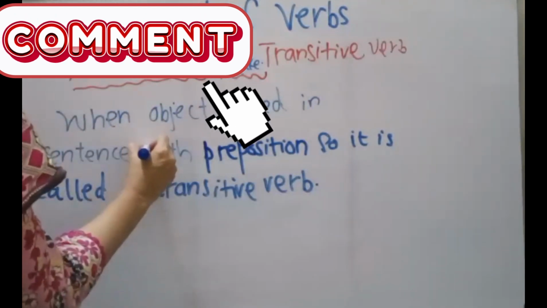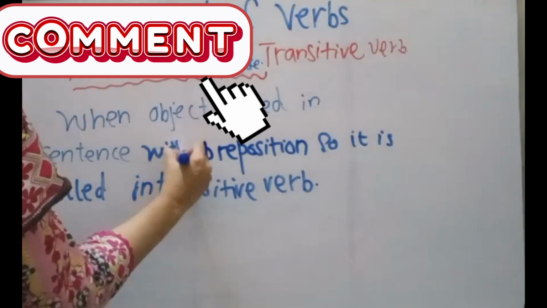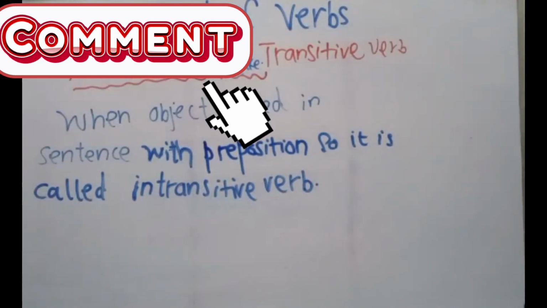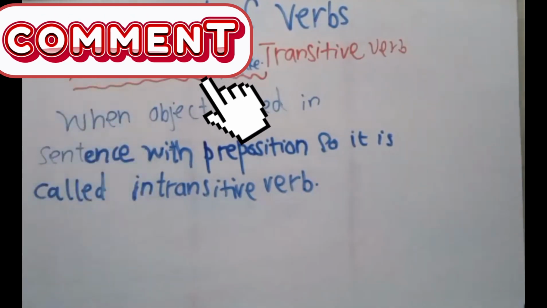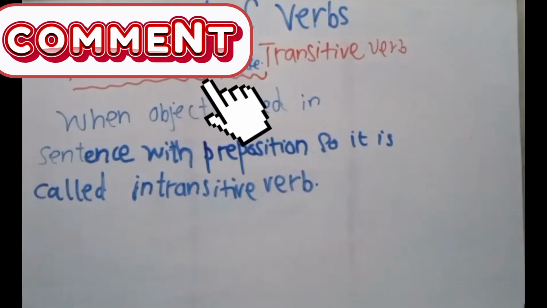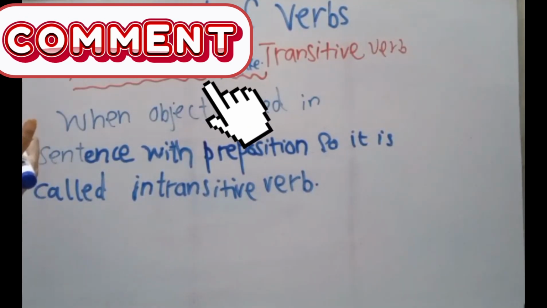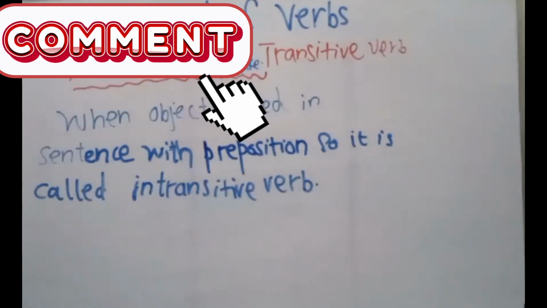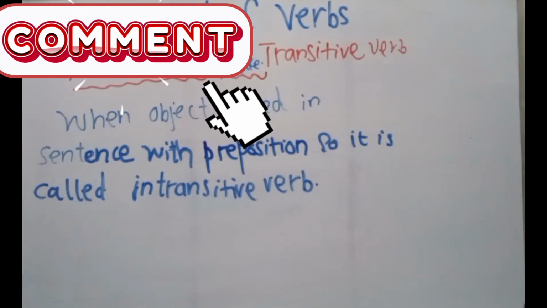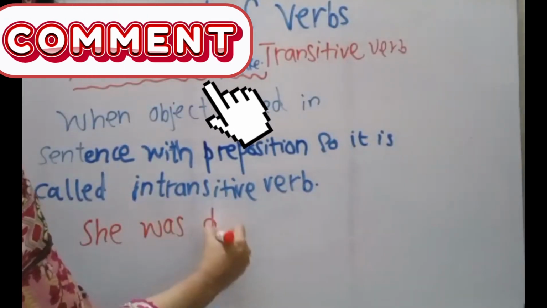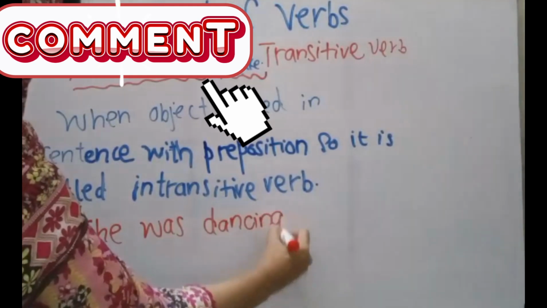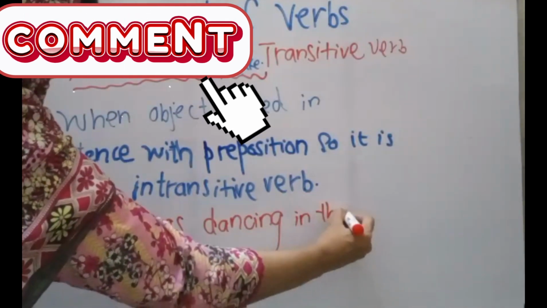This is a very golden rule. This rule is very precious and golden. You need to note it down. When an object is used in a sentence with a preposition, it is called an intransitive verb. For example, here I am going to write, she was dancing in the garden.